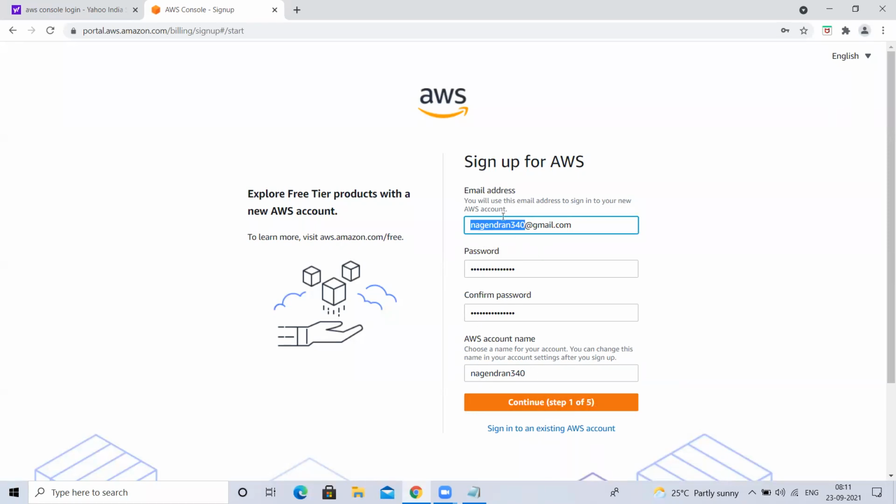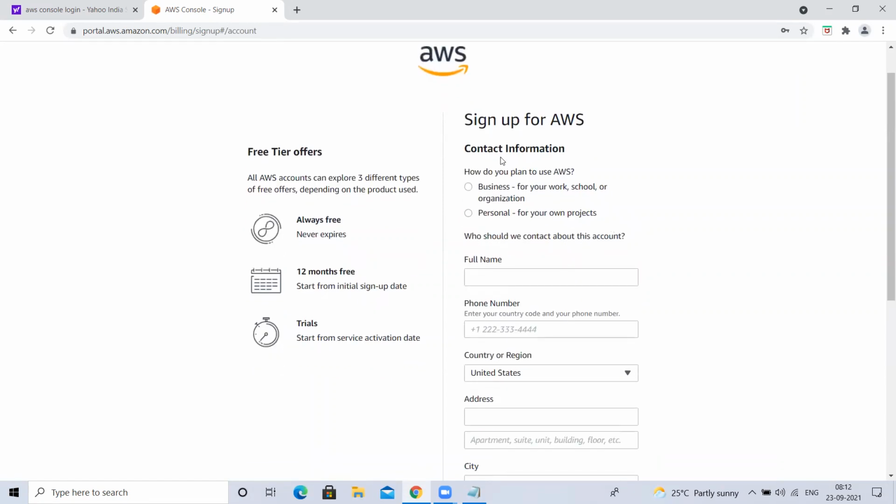So total 5 steps are there. First step is done. I'm giving email ID, password, confirm the password, and giving the AWS account name. Okay, next step. And this should be a unique one. If you have already created an AWS account with this, it will not allow you to create one more. Next.